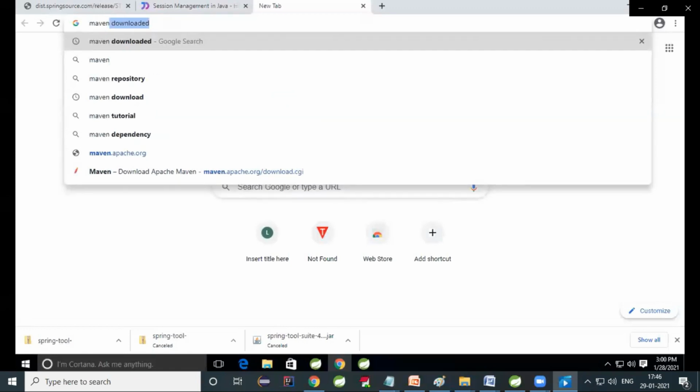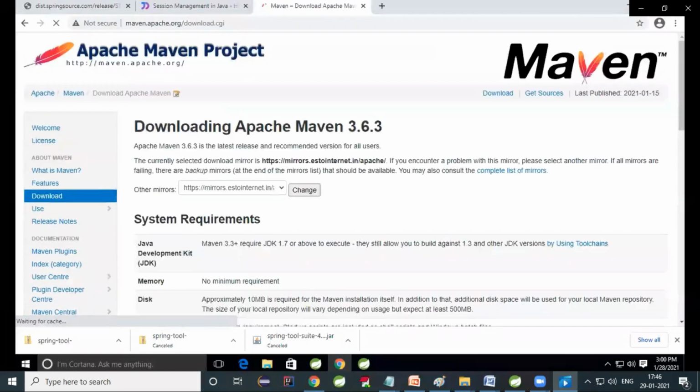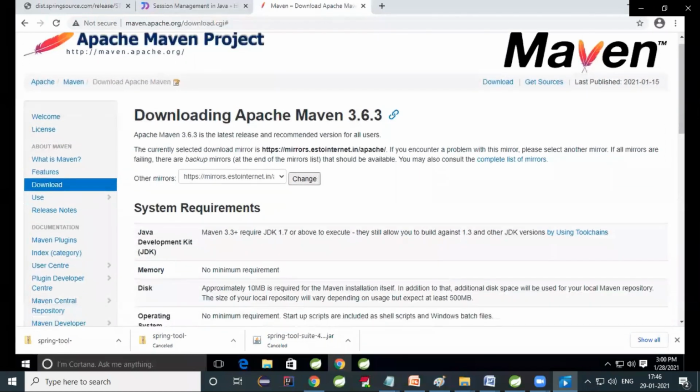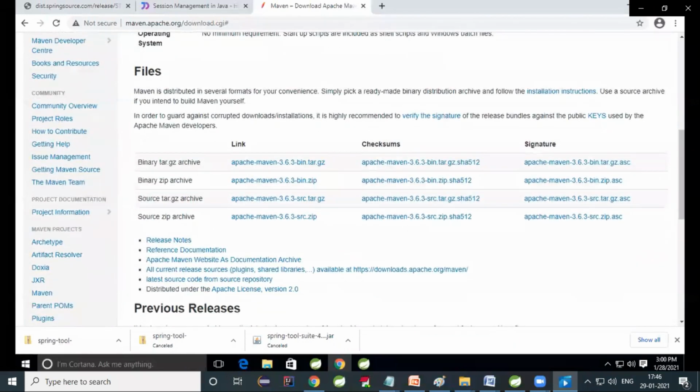So now I'm trying to download Maven. I already downloaded the STS. Now downloading Maven. Search for Maven download, and there you can see maven.apache.org. Click on download, and then come down. There you can see the second hyperlink. You can click the Apache Maven 3.6 bin zip file. Now I'm downloading Maven. Previously I downloaded STS, now I'm downloading Maven.